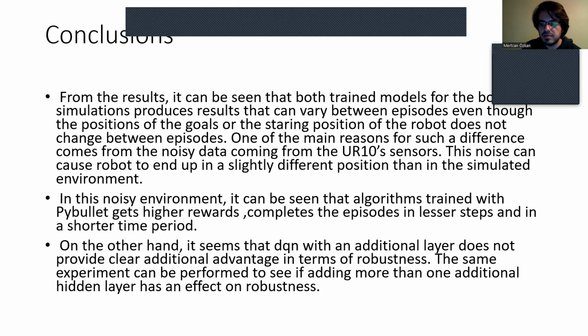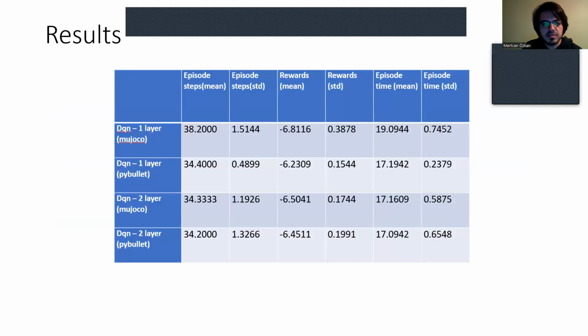In this environment, we can also see that adding an additional hidden layer to the DQ network does not result in better results. Maybe adding more than one hidden layer, maybe several hidden layers, could be tried to see if that changes anything. And we can also see that policies trained in PyBullet perform better than MuJoCo.